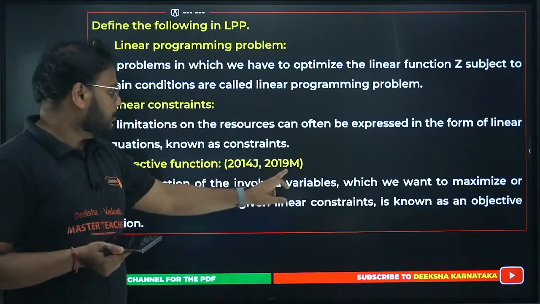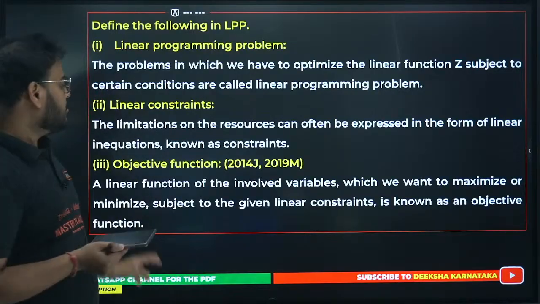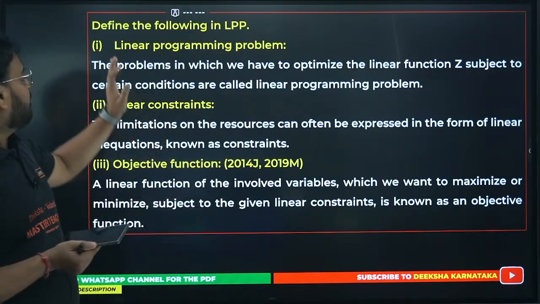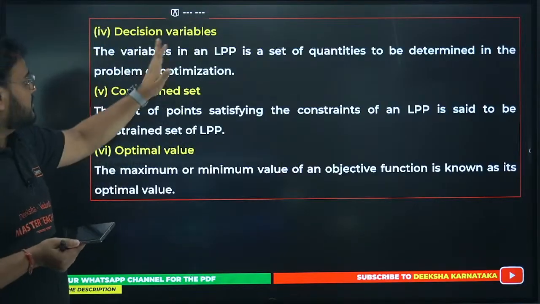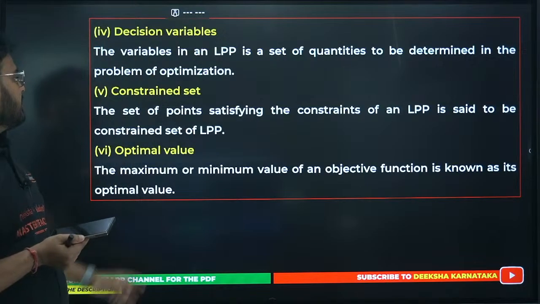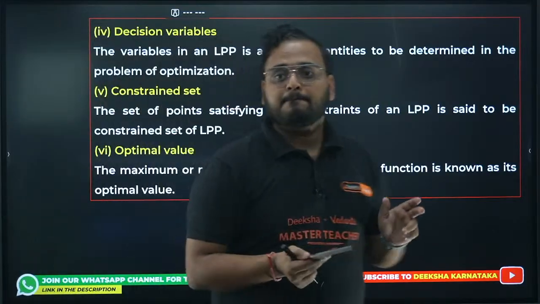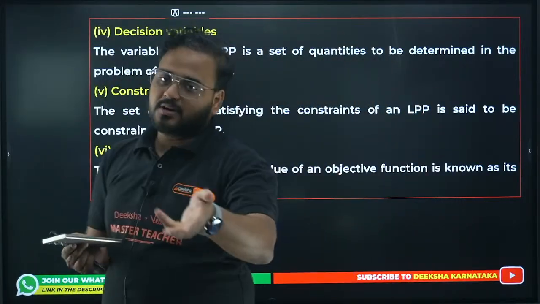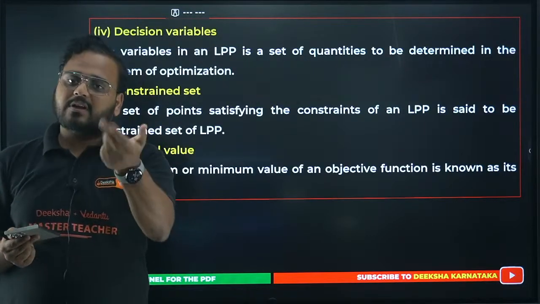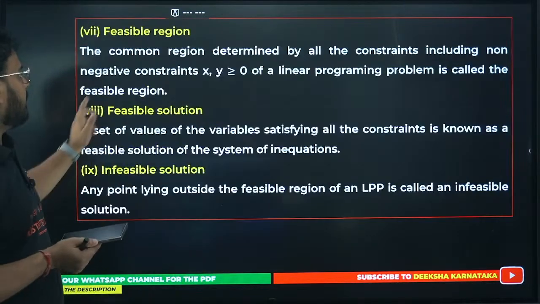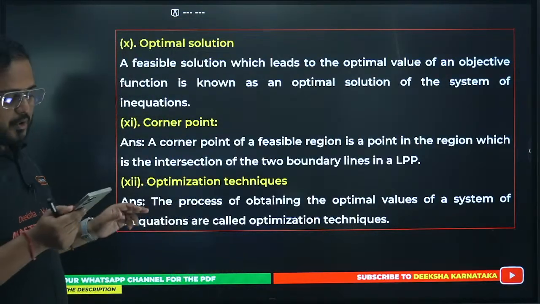See, this is a PYQ. Objective function has been asked in 2014 Jan and 2019 May. So you have to remember these definitions for linear programming problems, linear constraints, objective functions, decision variables, constraint set, optimal value. Don't worry, I'll put these notes in the drive today itself. You can download. The link is already given, right? From the link you can get access. All right. So here optimal solution, corner point, all these definitions are very, very important.